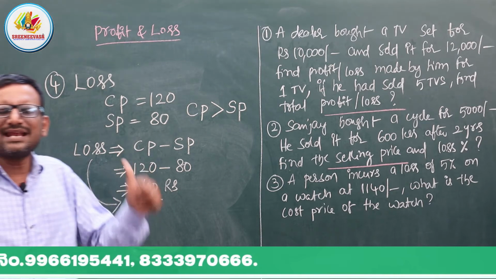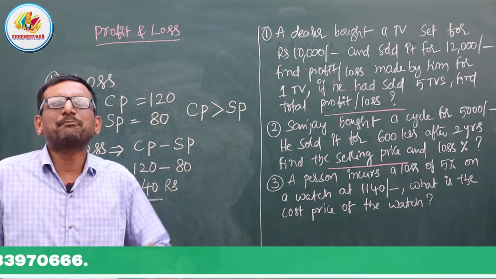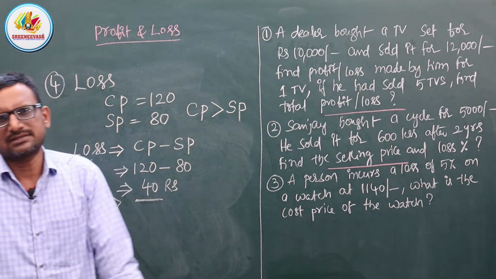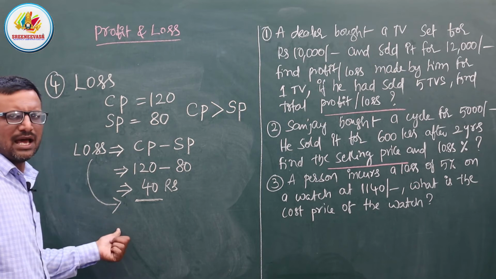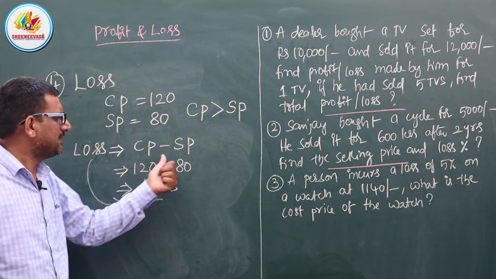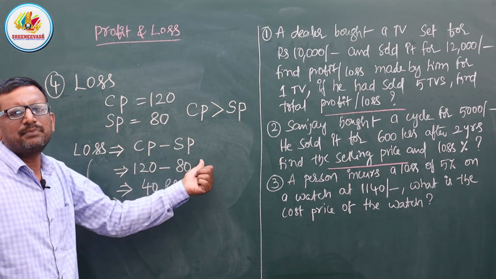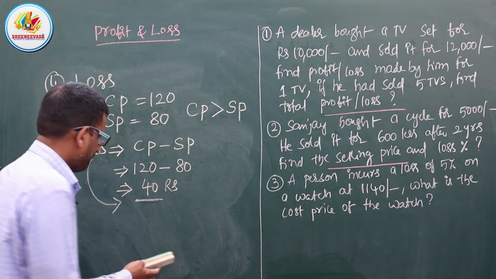So based on the selling price and the cost price, we are going to get either a profit or a loss. Okay. Now this is about the loss. So loss equal to cost price minus selling price.